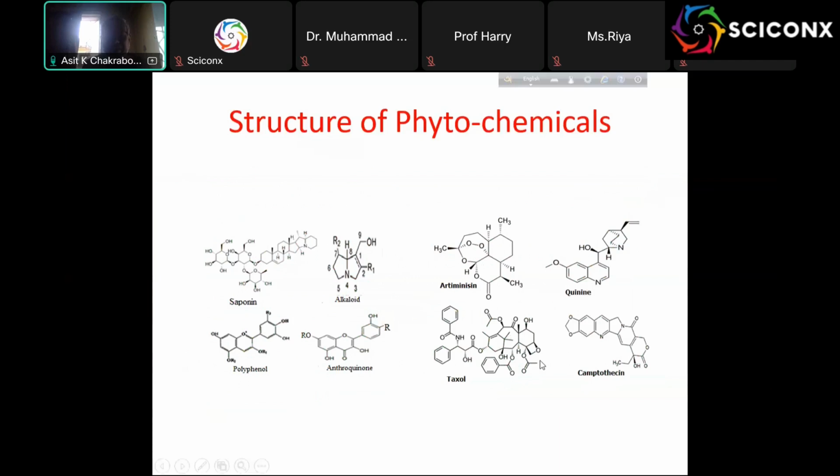Taxol is an anti-cancer drug, and camptothecin is a DNA topoisomerase inhibitor, also an anti-cancer drug. They are now used to treat cancer patients and are very well known. There are also saponins, where a triterpene ring is attached. We will talk about some of these today.